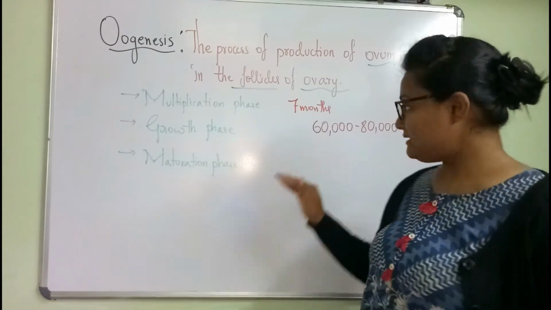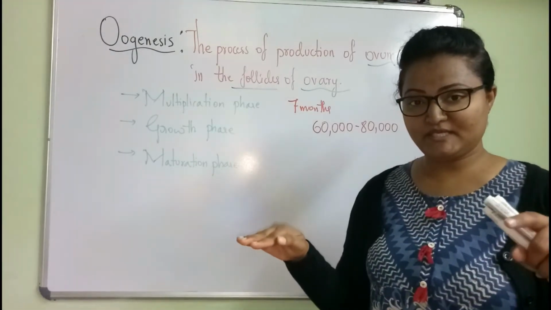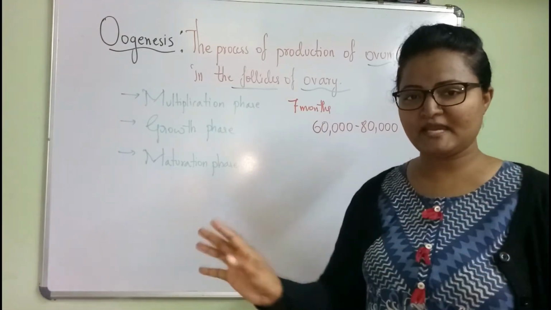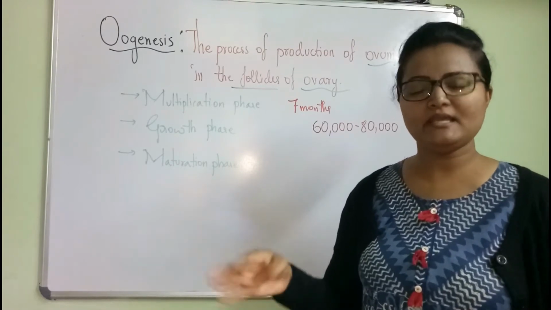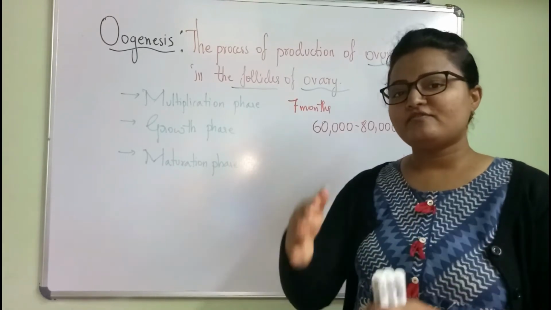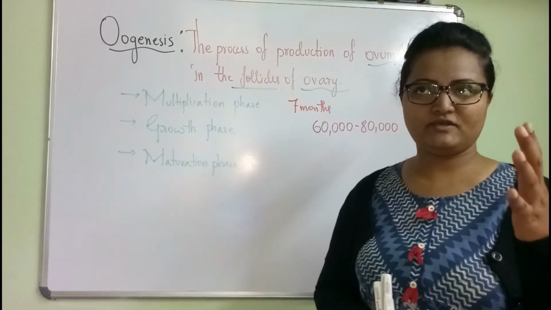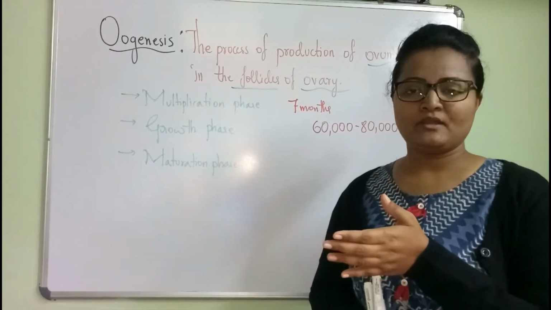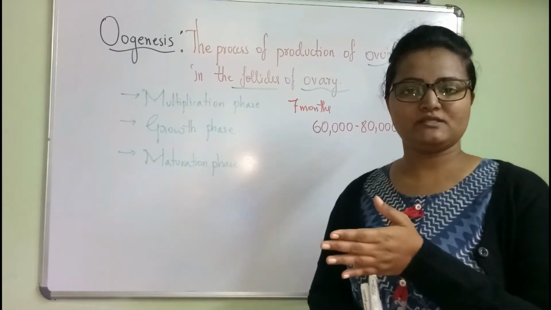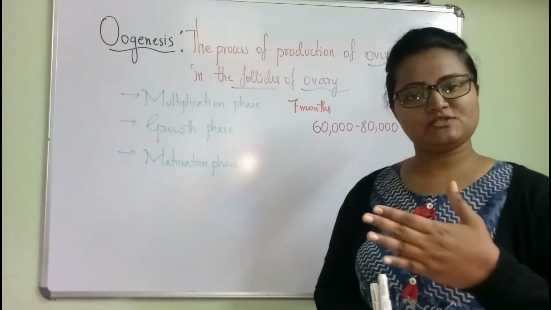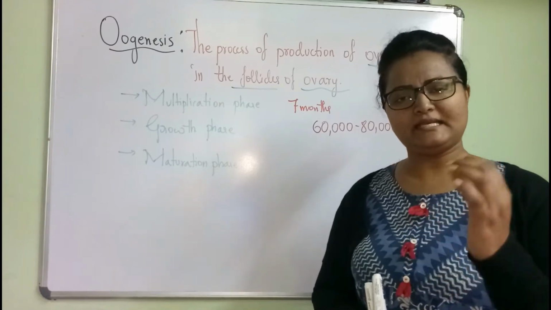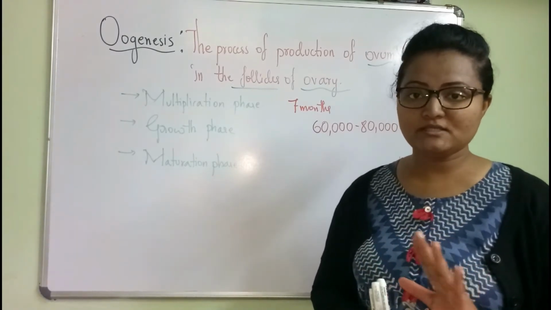But just imagine when the 80,000 become completely empty, then we are going to face menopause in our life, at the age of 45, 50 or 52 years. Within 52 years the menstrual cycle stops, which indicates the egg production stops.